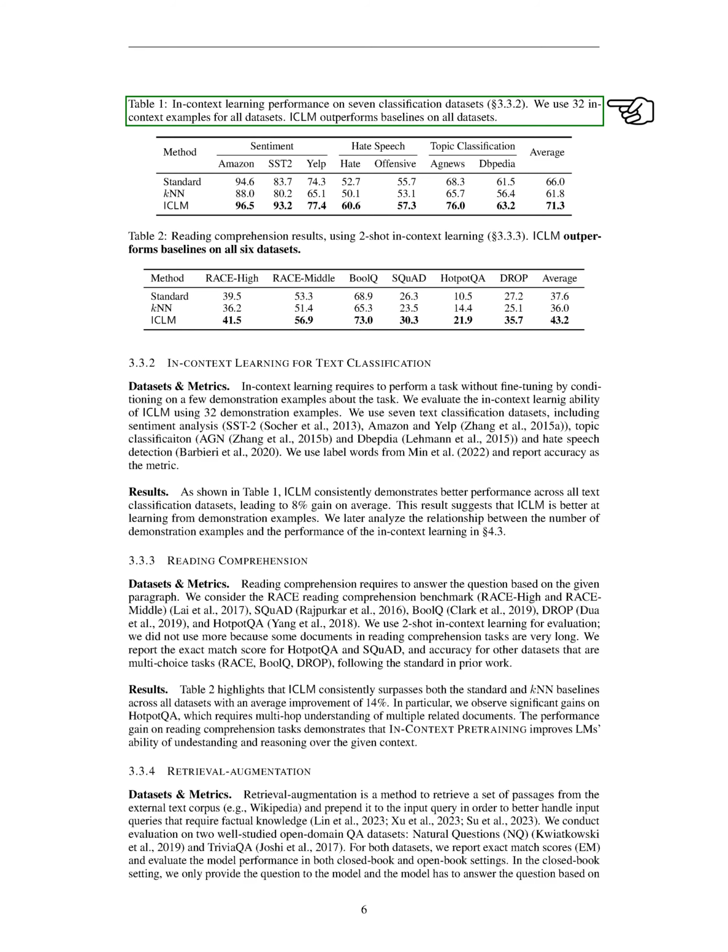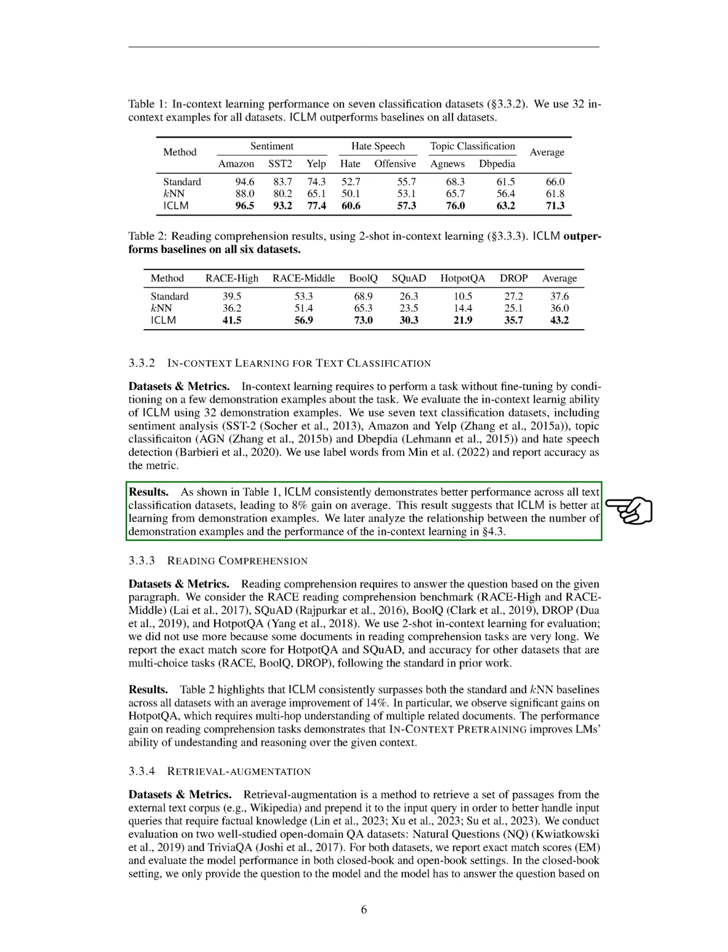For in-context learning, which involves performing a task without fine-tuning by conditioning on a few demonstration examples, we evaluate our method using 32 demonstration examples across 7 text classification datasets. Our method consistently performs better across all datasets, suggesting that it is more effective at learning from demonstration examples.